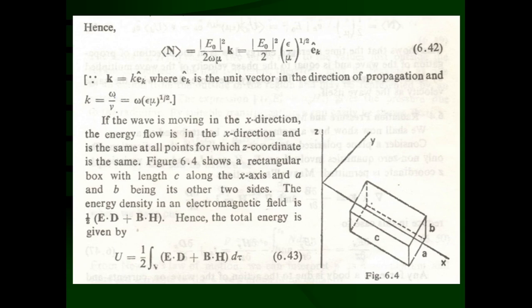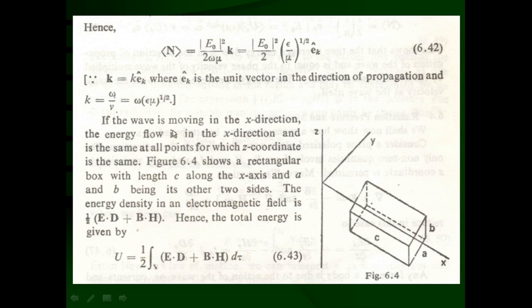Because it is a function of distance x and time t, it is continuously distributed inside the box. So we have to take the volume integration of this electromagnetic energy density over the total volume of the box, to find out the total energy inside the box.